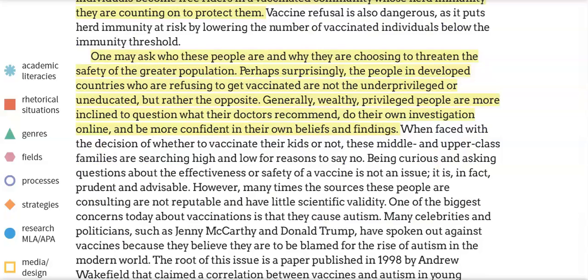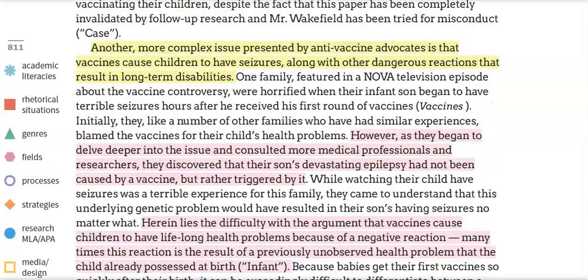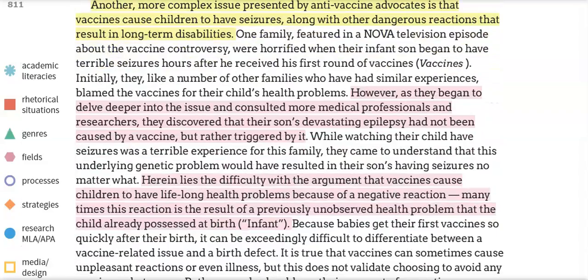An interesting move that Dzubay makes throughout her essay is an effort to consistently address counter-arguments and skeptical readers. On page 810, she gives an example of the kind of people who have argued against vaccination, and in the next paragraph on 811, she explains why some of them are against vaccination. She isn't dismissing them outright. She takes the time to recognize her opposition's stance and then seeks to counter it with her own argument.